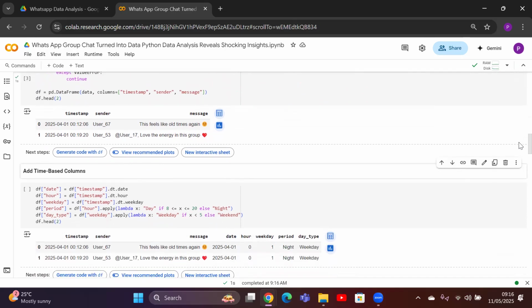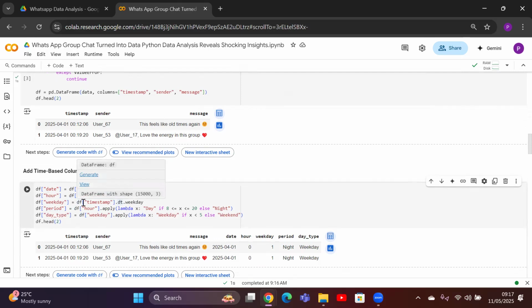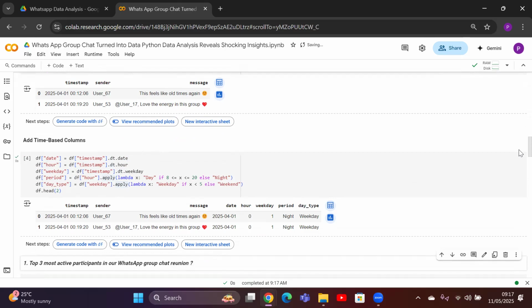After that, with a few lines of script, we have added a few dimensions like date, hour, weekday, period, and day type. These are all created by using the accessor called dt from the Python datetime functionality. This feature will be more powerful when we move into detailed visualization and pattern identification in the upcoming steps. So let me execute this as well.